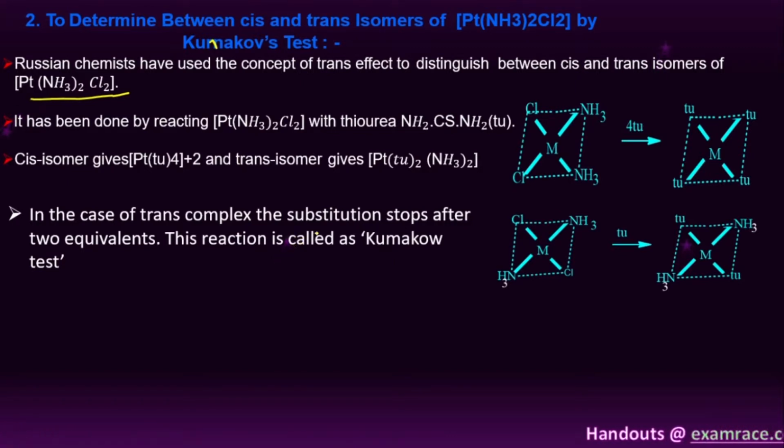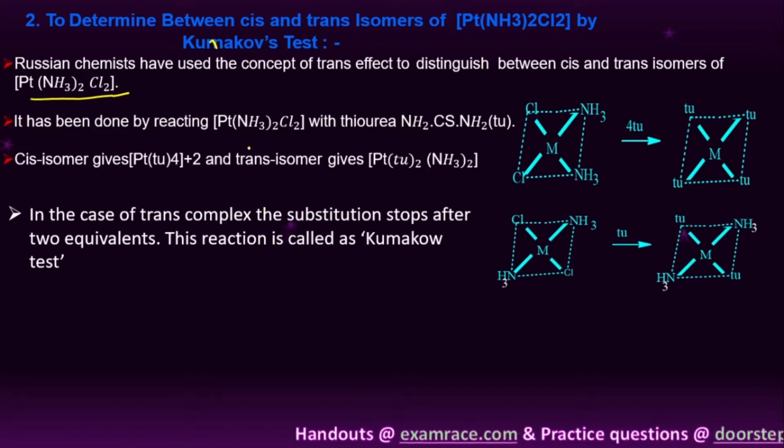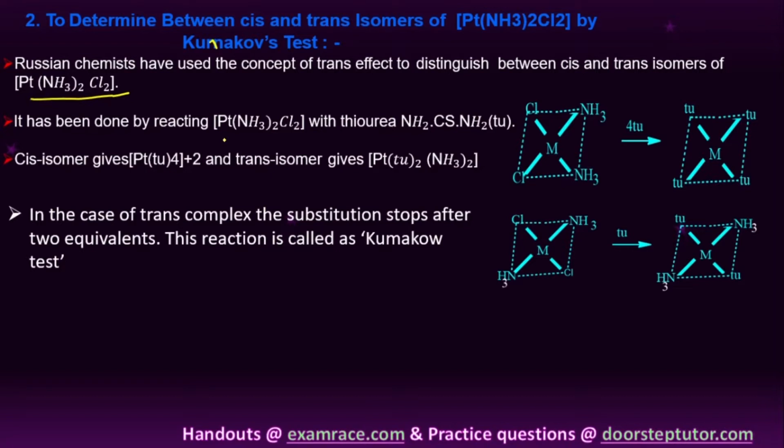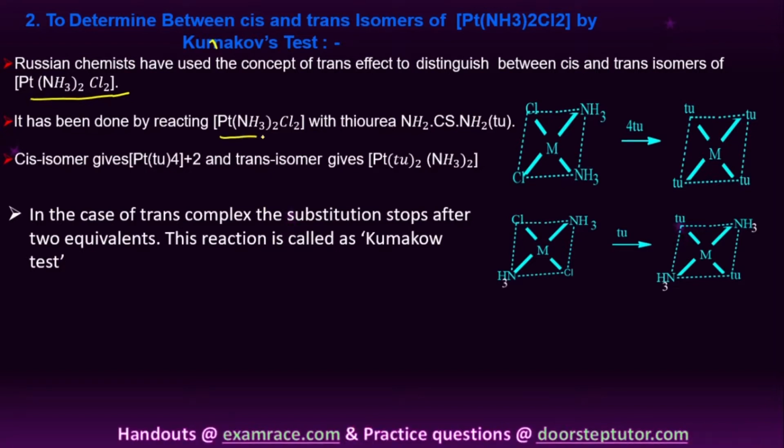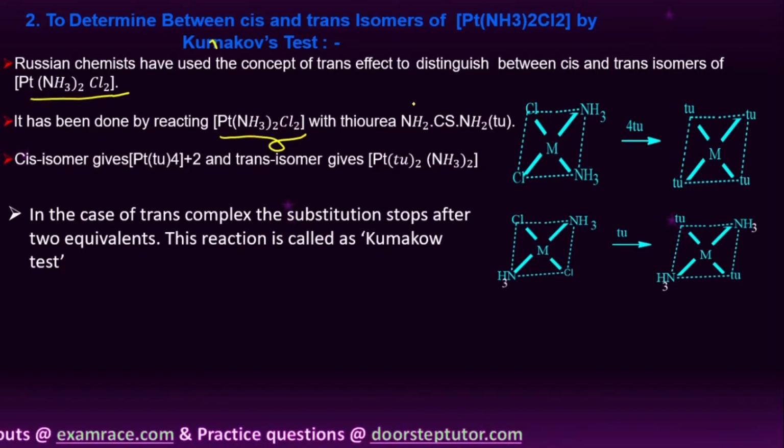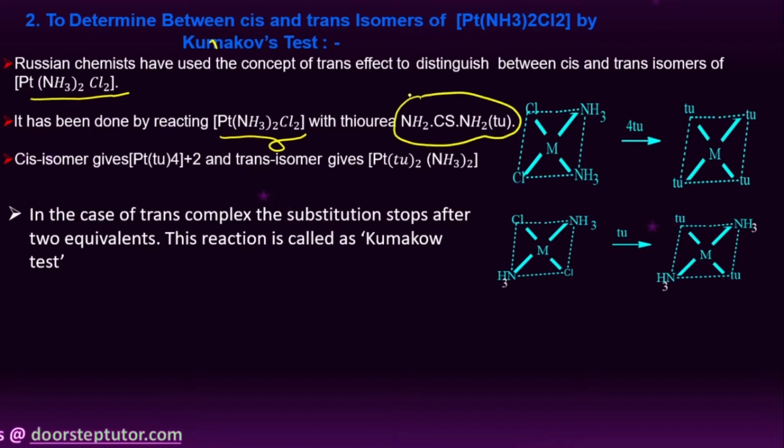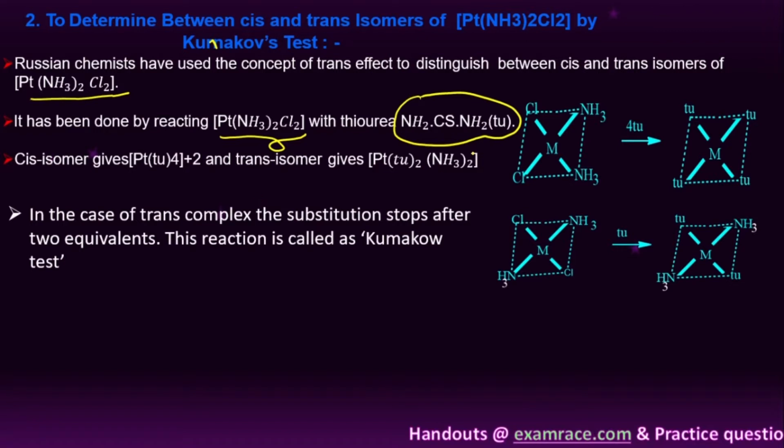Here you can see, when we take Pt(NH3)2Cl2, we don't know whether it is a cis isomer or trans isomer. But when we treat it with thiourea, what will happen, student? All of the attached ligands are replaced by thiourea. So you can assume the initial compound is a cis isomer, right?